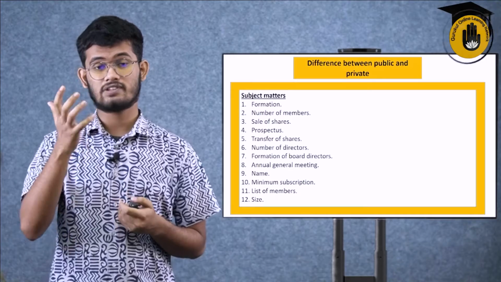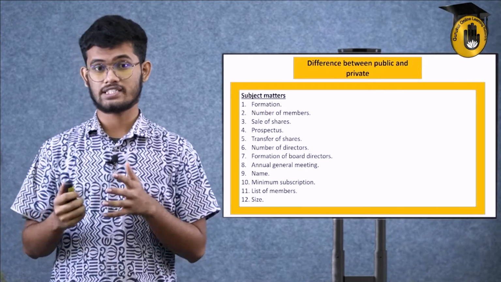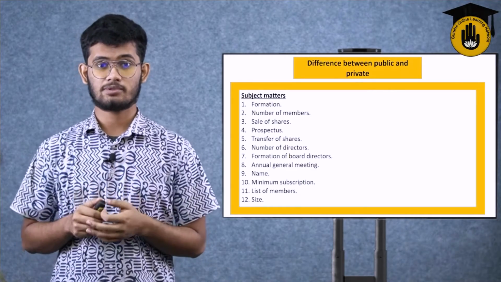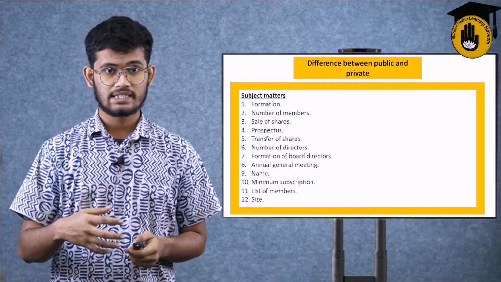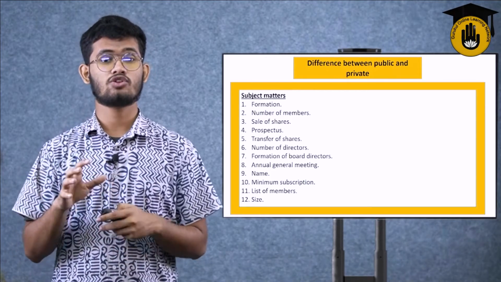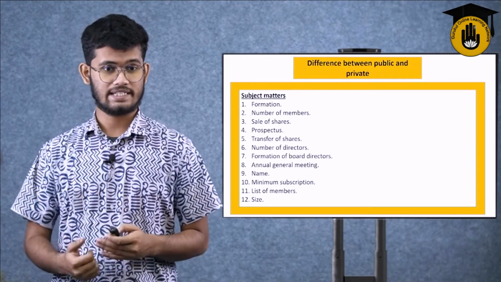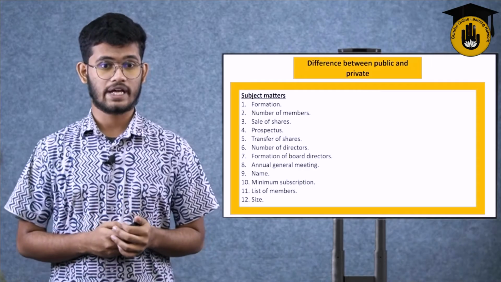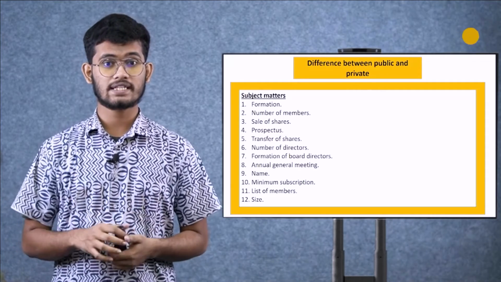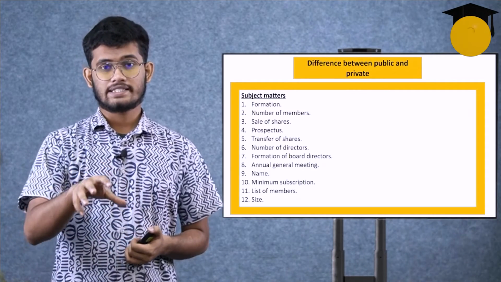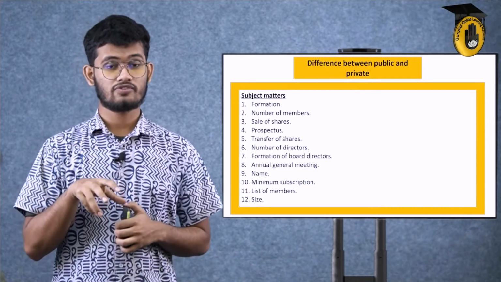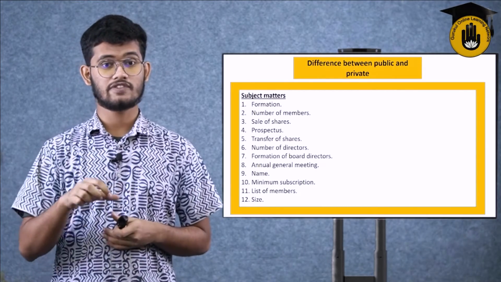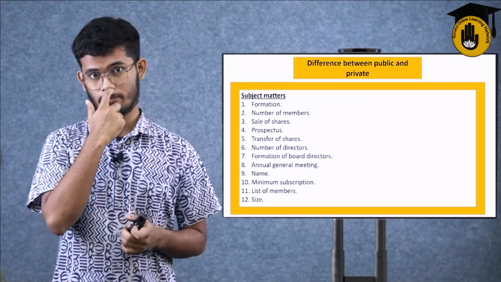A private company does have a number of directors. Private and public both have directors, but public has so many owners and members that more directors are needed. But in private, there are not too many members, so fewer directors are needed. Formation of board of directors. In public, the board of directors is elected by the general shareholders, but in case of private, the board of directors is elected among themselves, among the owners, who will be the director of the board.